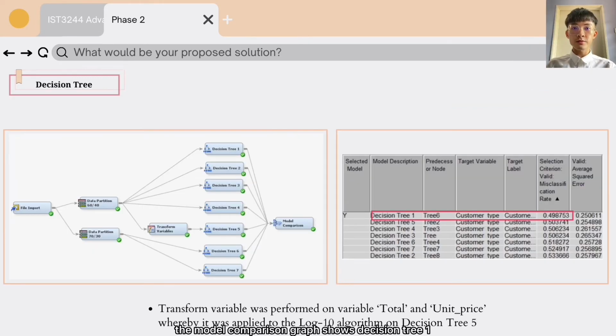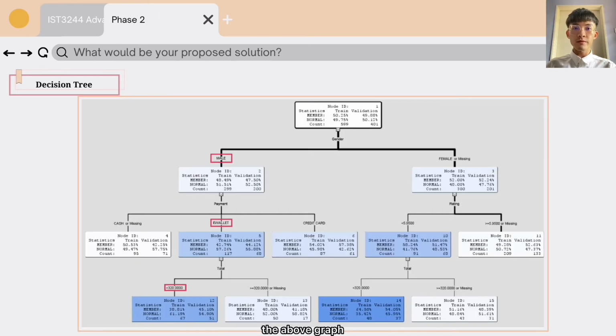The model comparison graph shows decision tree 1 being the best predictive model compared to the other 7 models. The misclassification rate reached 0.4987, which resulted in the lowest error of predictive modeling. The above graph shows when a male customer is using an e-wallet payment method and spends an average total of 320 in that store, he has a 61.2 probability of being a non-member, as shown in node 12.